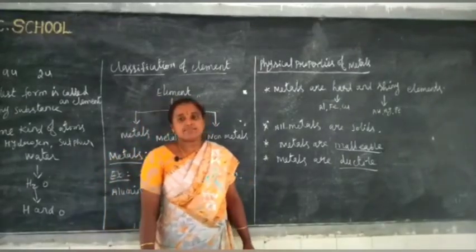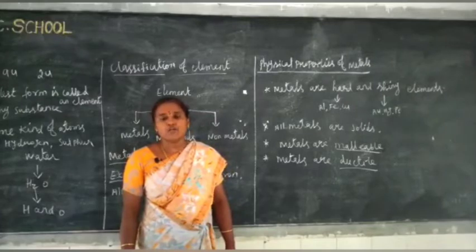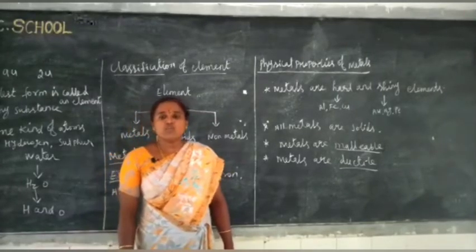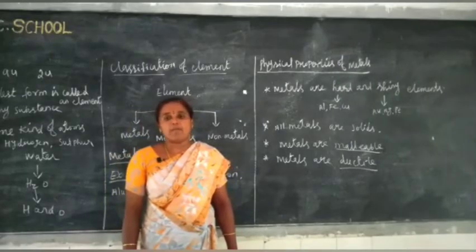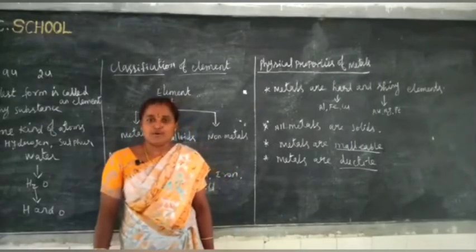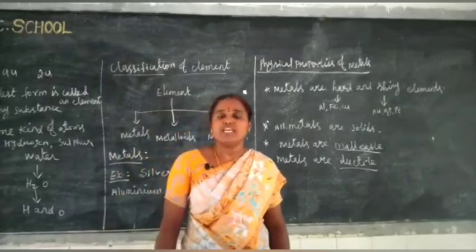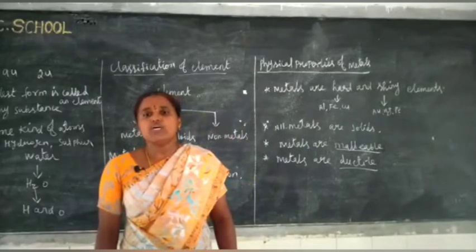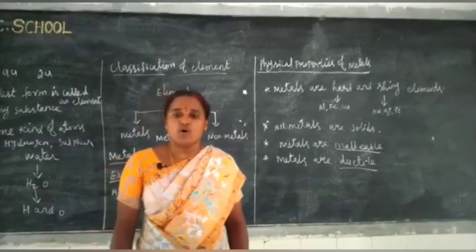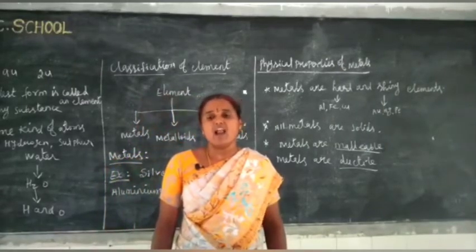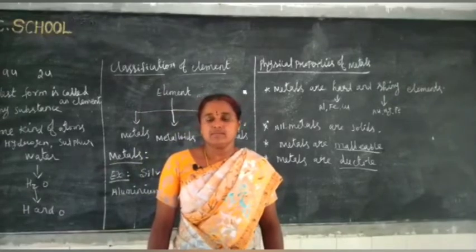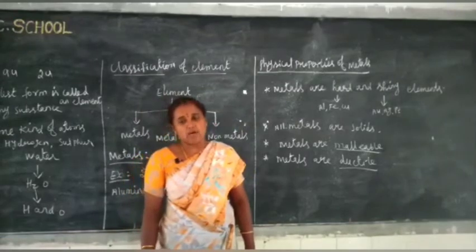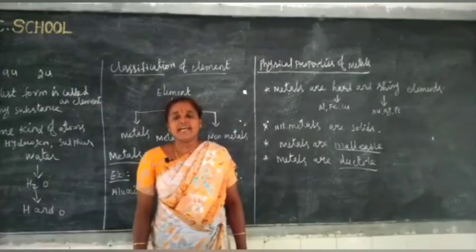Next, they can be drawn into wires. We know the electrical wire is made up of the metal copper. You will be surprised to know that from 1 gram of gold, a 2 kilometer long thread can be made.